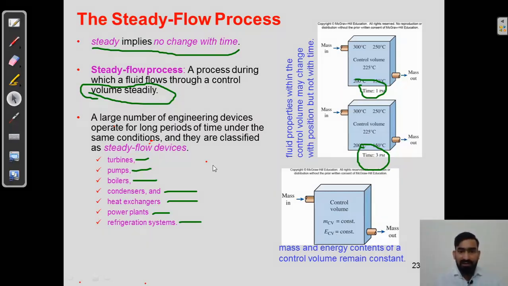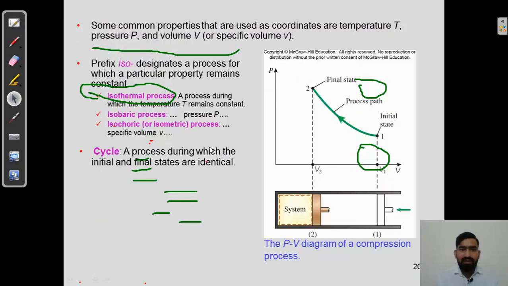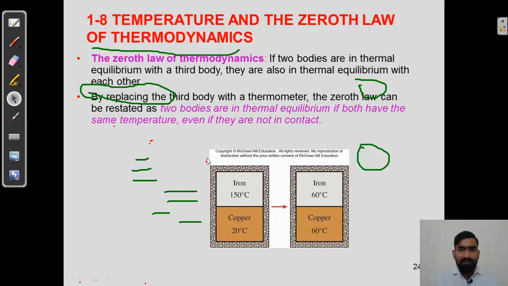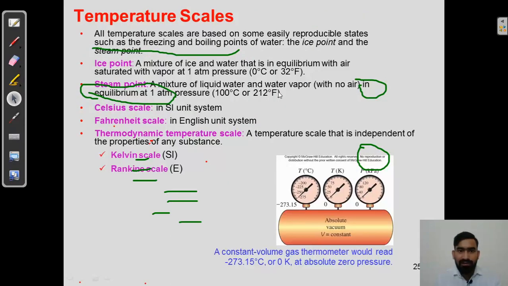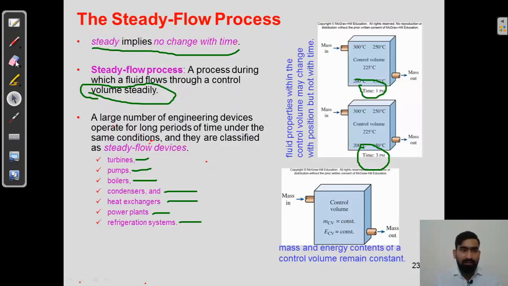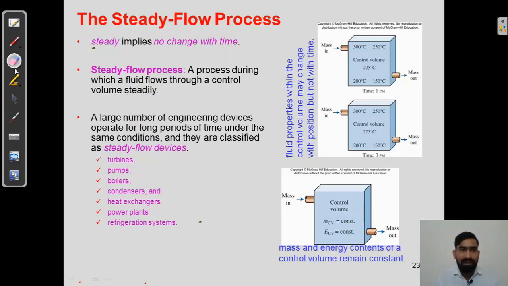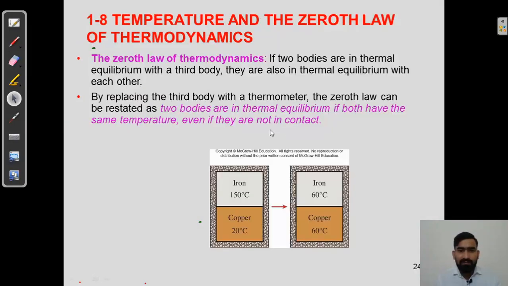Let's see the next slide. What is our next slide? Our next slide is temperature and the Zeroth law of thermodynamics. What is the temperature and Zeroth law of thermodynamics? So we will see here the temperature and Zeroth law of thermodynamics, guys.